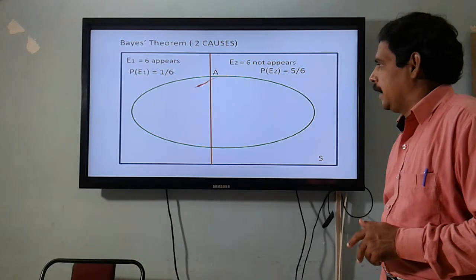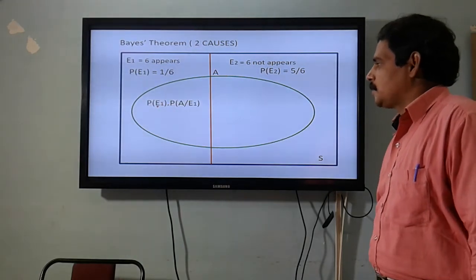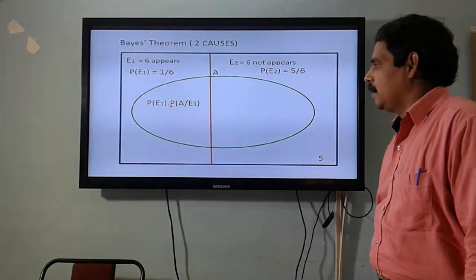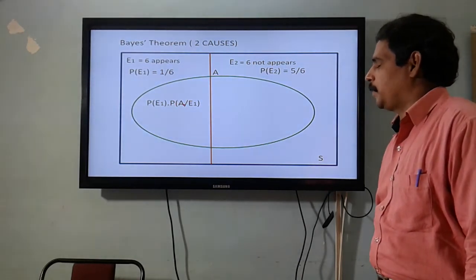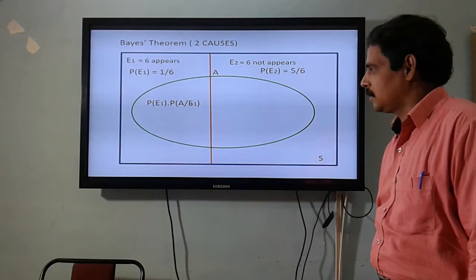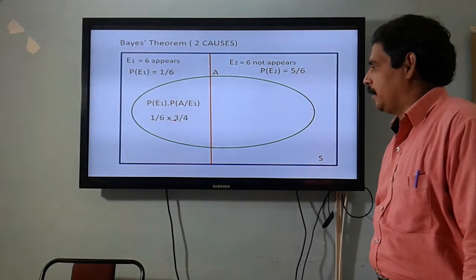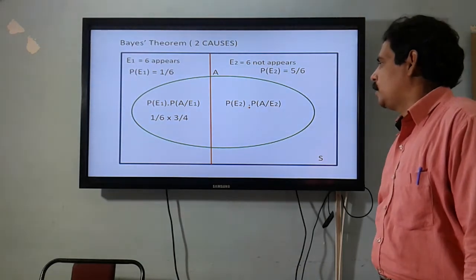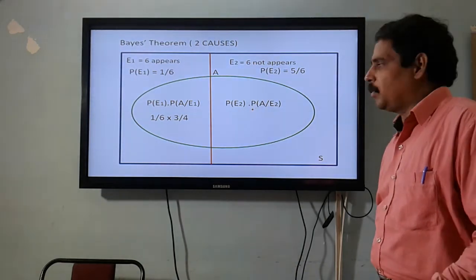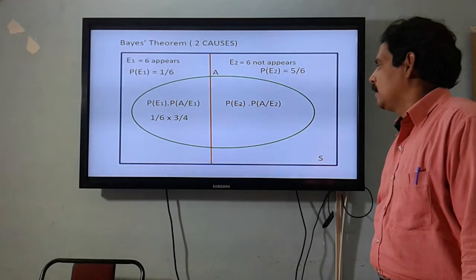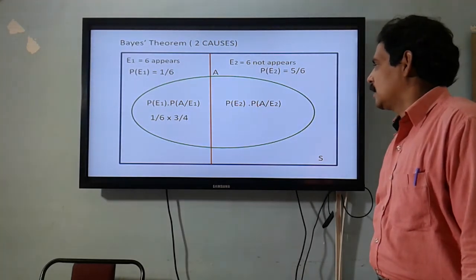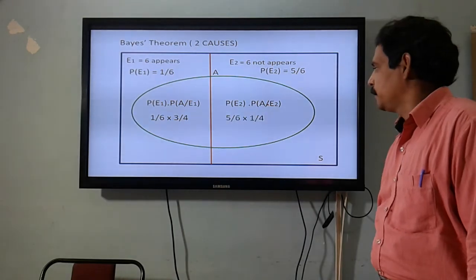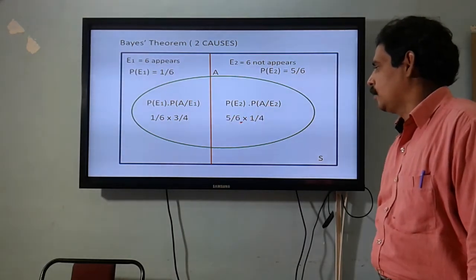That is represented by A. Now, this is the probability of 6 appearing multiplied by the probability of reporting 6 when actually 6 appears. That is 1 upon 6 into 3 upon 4. Now, this is the probability of E2 into the probability of A given E2. So, the probability of 6 not appearing, and the probability of reporting that 6 appears when actually 6 is not appearing. So, it is 5 by 6 into 1 by 4.